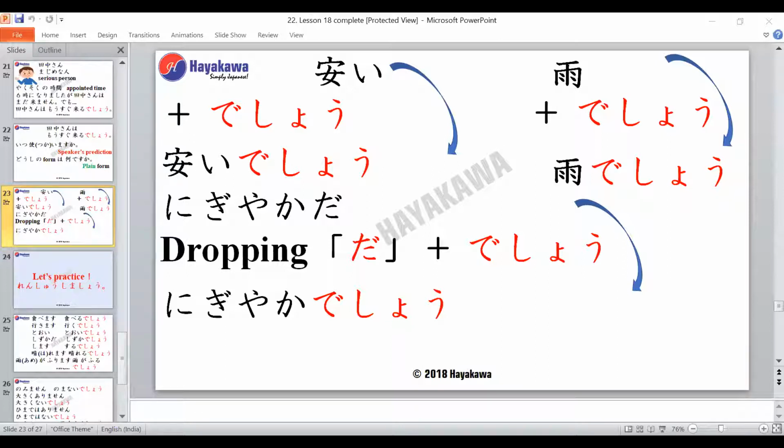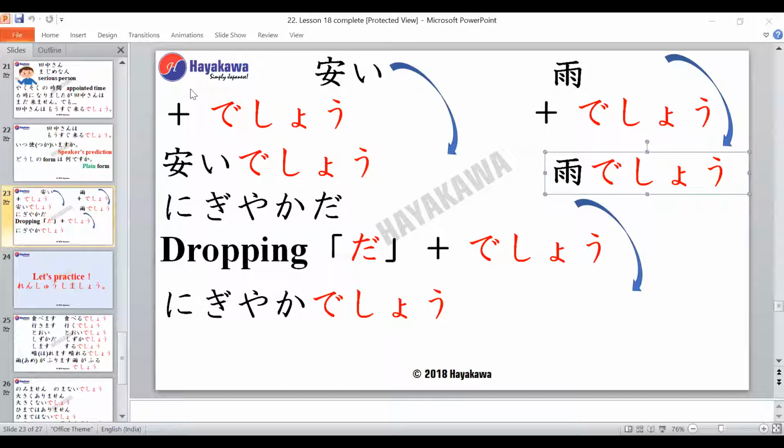So what am I doing? Simply adding desho. Very good. So I'm just simply adding desho, right? By simply adding desho is how I'm making this form. When I add yasui plus desho, it becomes yasui desho.